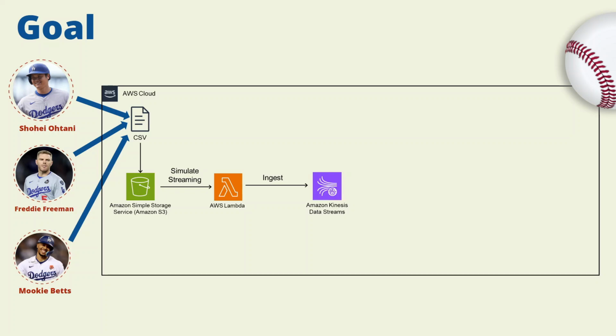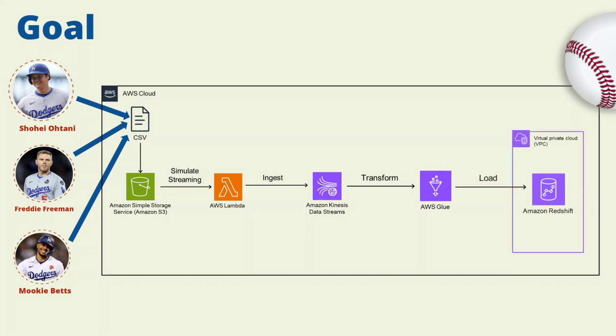Then, the streaming data will be transformed in AWS Glue by using ETL jobs and a crawler to load the transformed data into the data warehouse, AWS Redshift. In Redshift, we will query and visualize the statistics of players to see who's the best batter so far in the season up until May. Now let's jump into the demo.